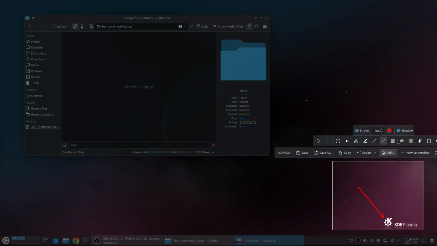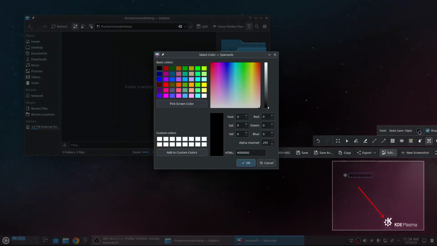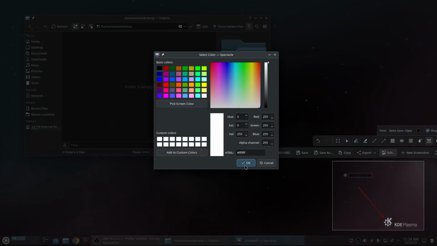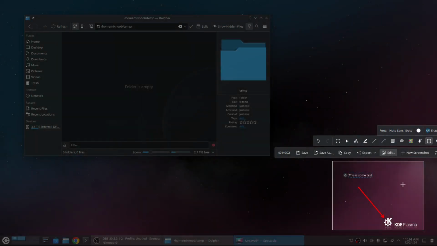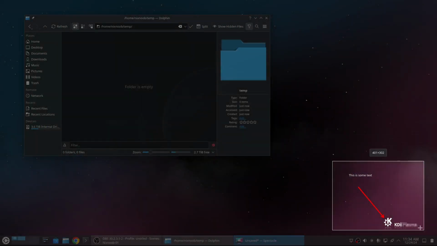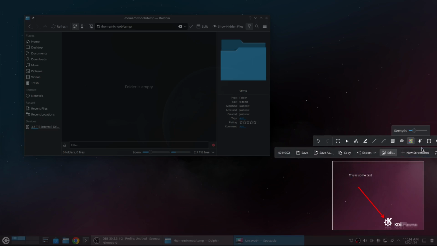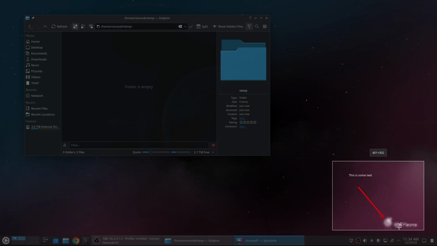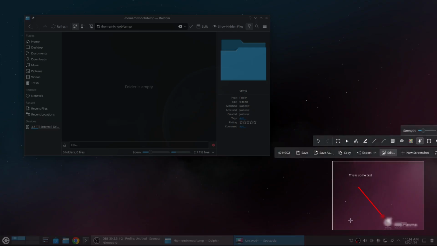I can add some text. This is some text. And let's change that color to be white. Okay. I could pixelate this if I wanted, if that's something I didn't want to show. I could also blur it if that's something I didn't want to show for some reason. Anyway, and now I can copy this to my clipboard, or I can save it as a file.